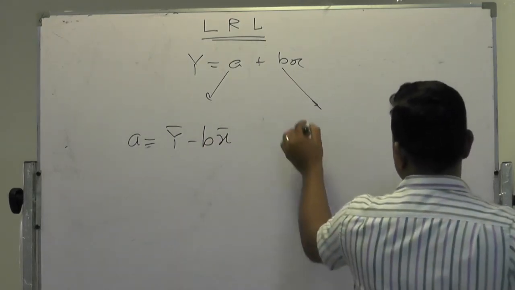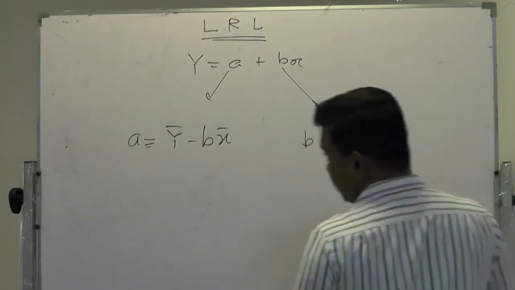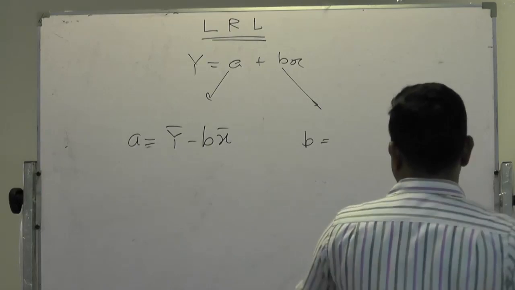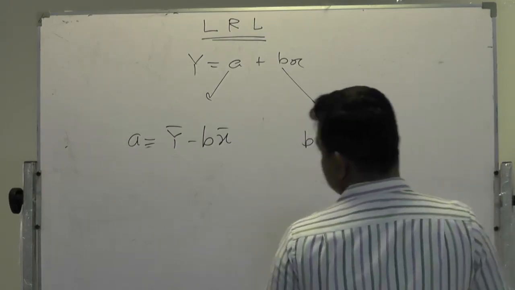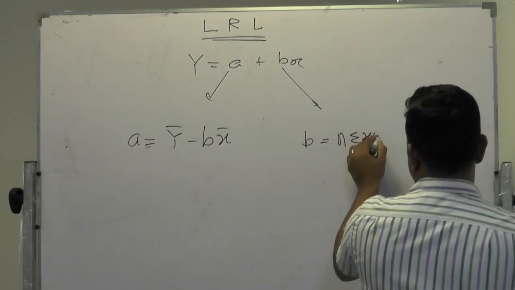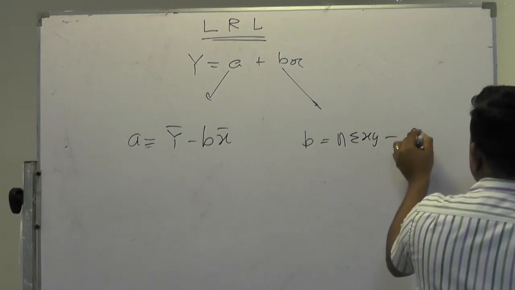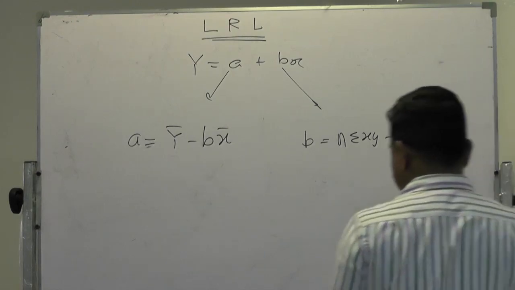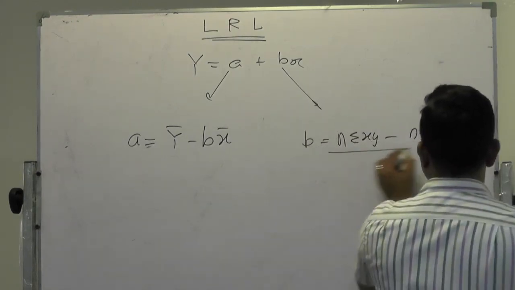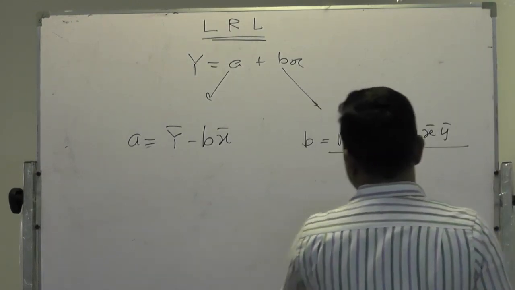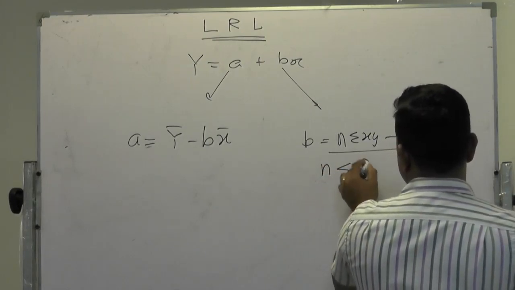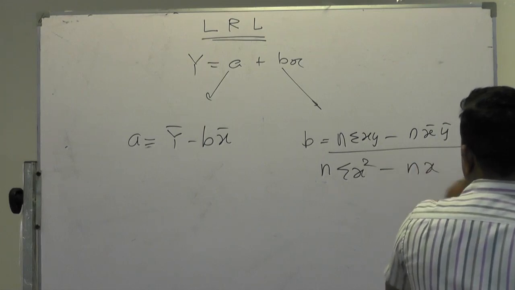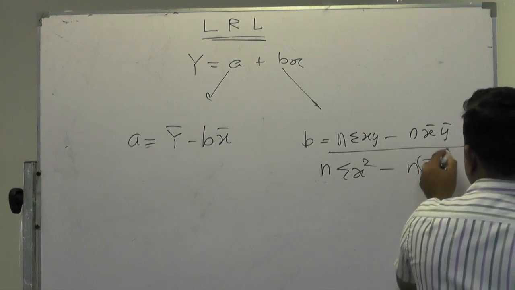To calculate b, the basic formula I have told you in my previous sessions is n sigma xy minus n x bar y bar, divided by n sigma x squared minus n x bar squared.